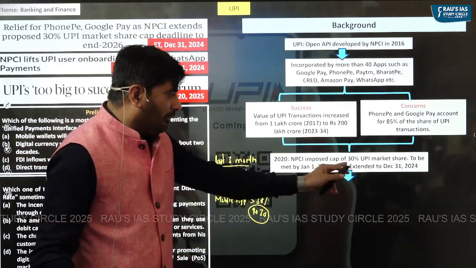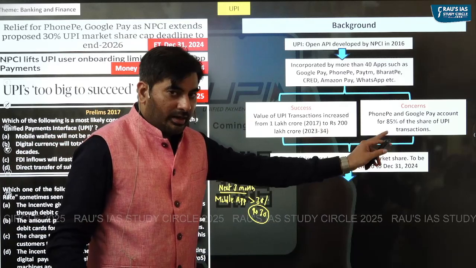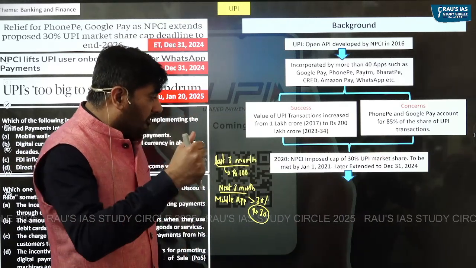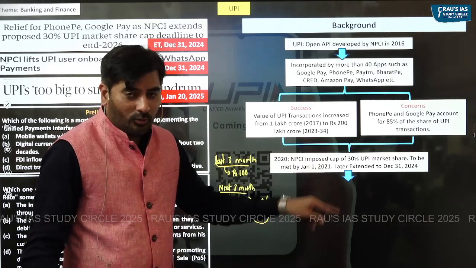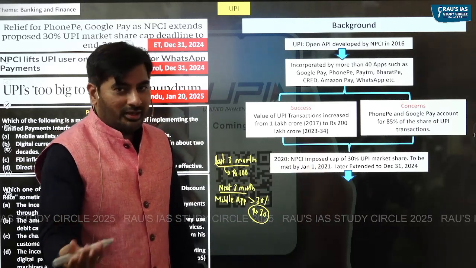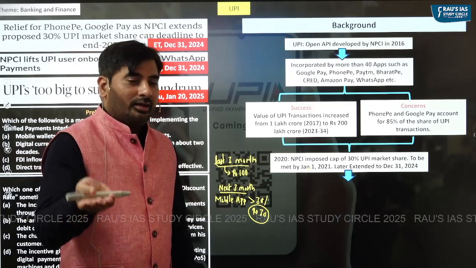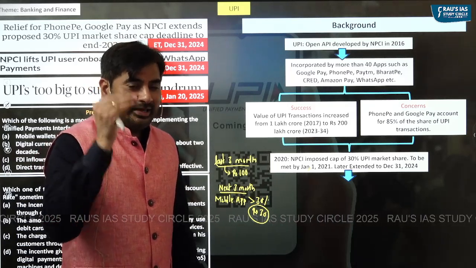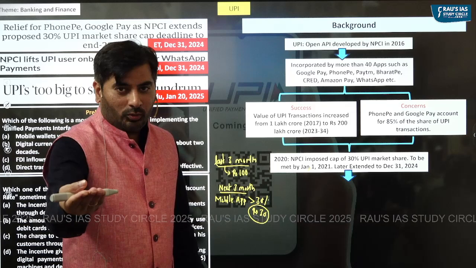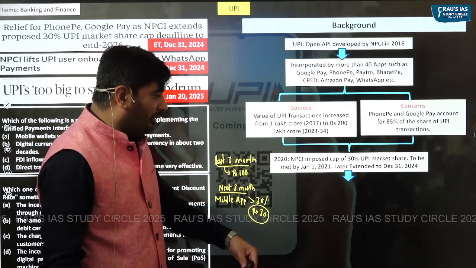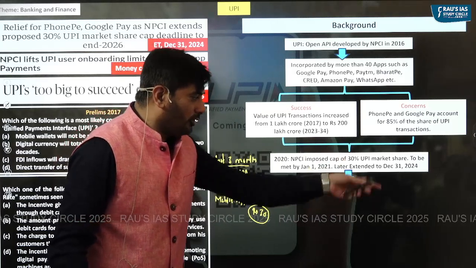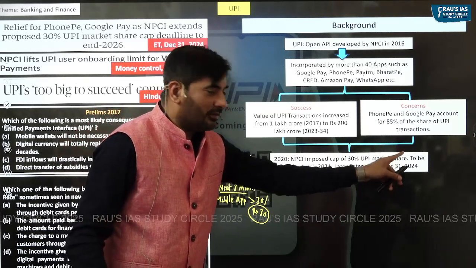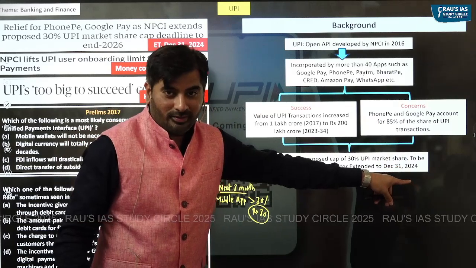This particular cap of 30% on the UPI market share was supposed to be met by January 1st, 2021. But as it generally happens in India, deadlines are kept basically in order to be postponed, right? So the same thing happened. We set a deadline of January 1st, 2021, but it got postponed to December 31st, 2024.